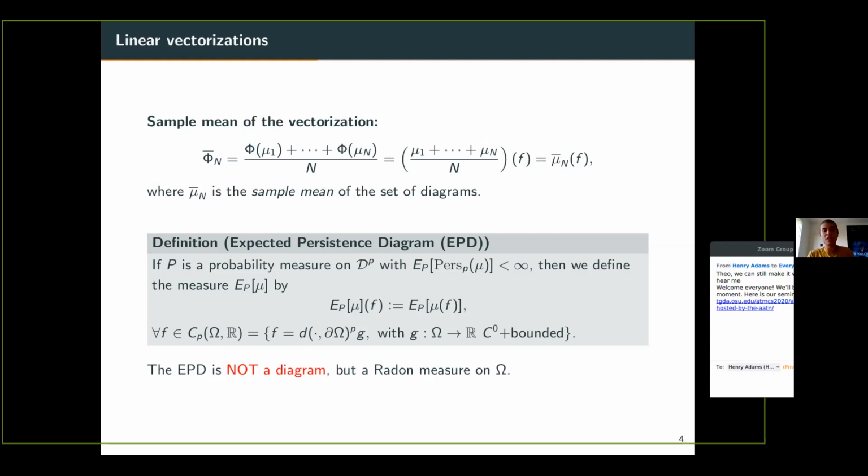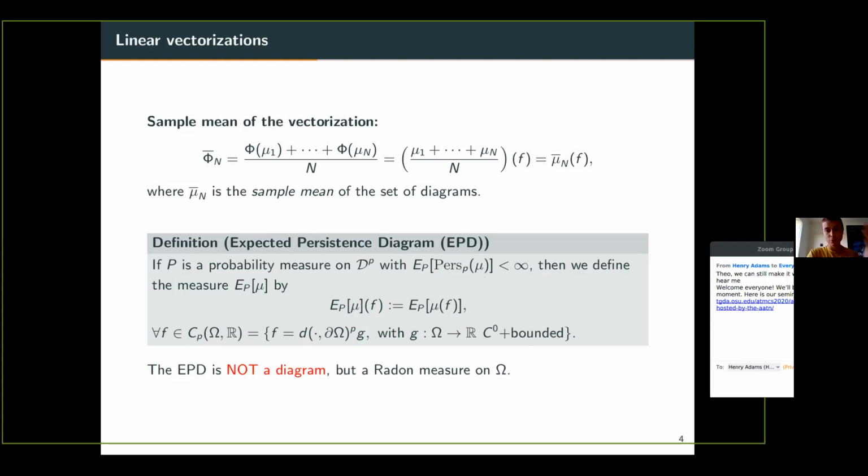So this is the definition of the expected persistence diagram when you have a finite set of diagrams. But more generally, what you can consider is having a probability distribution P on the set of persistence diagrams. Here you can also define the expected persistence diagram in this setting. You do as follows. First, you need to assume finiteness of moment assumptions, which is here. So you have to assume that the expected value of the total persistence is finite. And if you do so, you can show that you can define in a unique way a measure, E of P, mu, that you call the expected persistence diagram of P, and that you define by duality, actually.